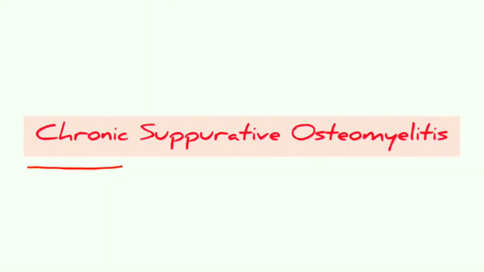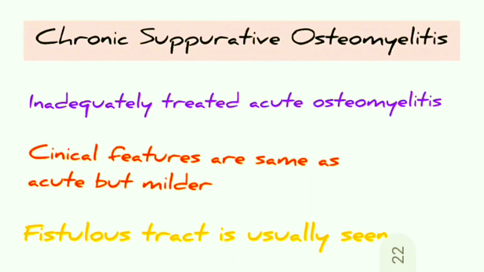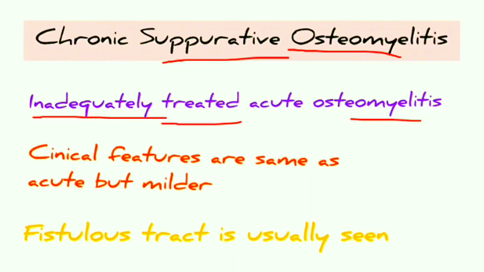Now let us see what chronic suppurative osteomyelitis is. As the name indicates, chronic means something happening for a long period of time. Suppurative means there will be pus formation. Osteomyelitis means inflammation of the bone marrow. So it is nothing but chronic pus-forming inflammation of the bone marrow. Now let us see what it is. This chronic suppurative osteomyelitis is nothing but inadequately treated acute osteomyelitis.